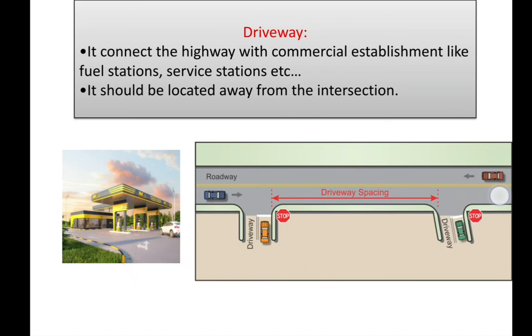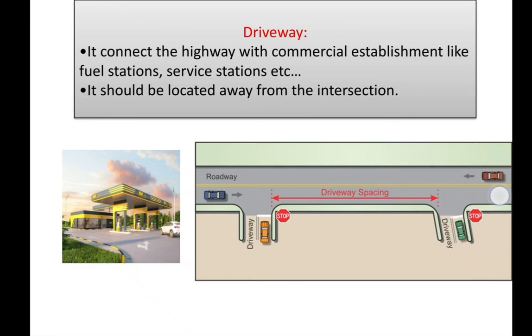Next comes the driveway. What do you mean by driveway? It connects the highway with commercial establishments like a fuel station or service station. If you are traveling on the main roadway, but we have to go to some nearby commercial spot, it may be a supermarket, a petrol pump, a fuel station, maybe a restaurant. That time we have to go on another path from this main way. It will be only a small extent, not a large length. That particular section is called the driveway.